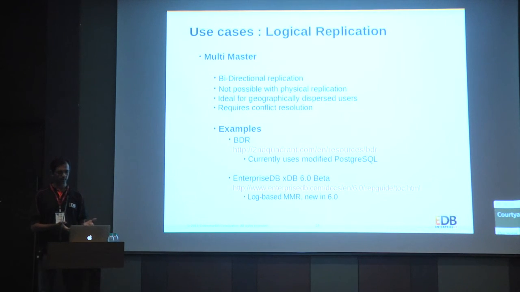And the multi-master setup is always ideal for geographically dispersed locations. But it actually requires some conflict resolution, like I said, which is not in the scope of logical decoding.